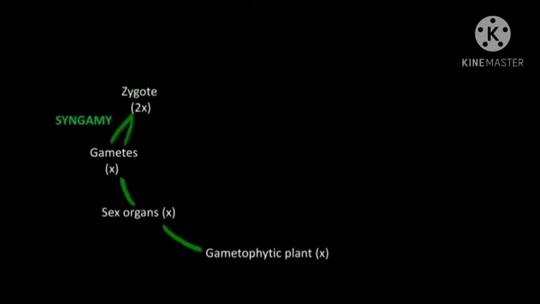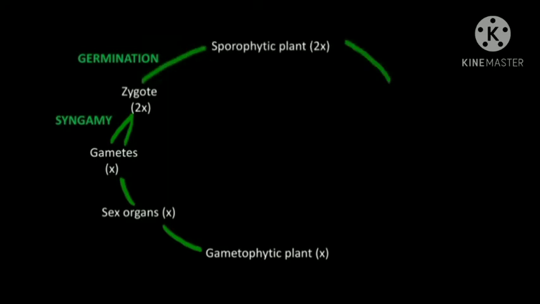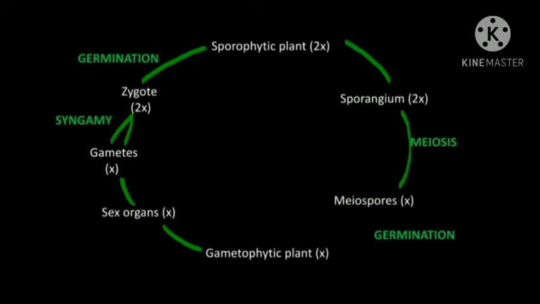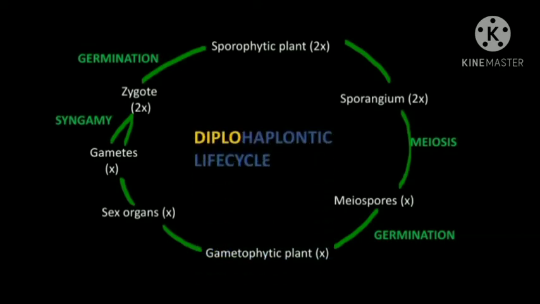In this life cycle, the gametophyte bears sex organs which produce haploid gametes. These gametes fuse and form a diploid zygote. The zygote germinates and forms a diploid sporophytic plant. Now, this sporophyte bears sporangia in which meiosis takes place and forms haploid meiospores. Now, these will germinate and form a gametophytic plant. Now, the life cycle is completed. This is called diplohaplontic life cycle.